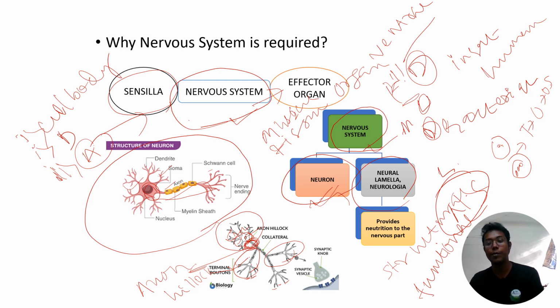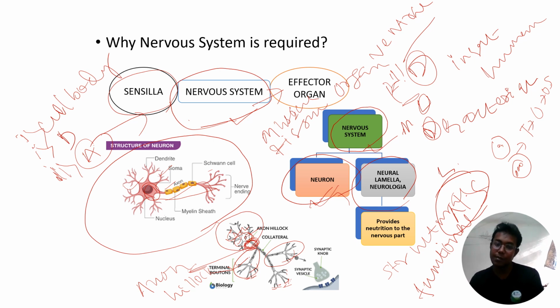The small protoplasmic extension is called your dendron, and the long protoplasmic extension is called your axon. The portion from where the axon arises from the cell body is called your axon hillock. In the length of the axon, there are many branches present, that is called your collateral or axon collateral. And the terminal portion of each of the branches, or each of the tips, is called your terminal arborization.